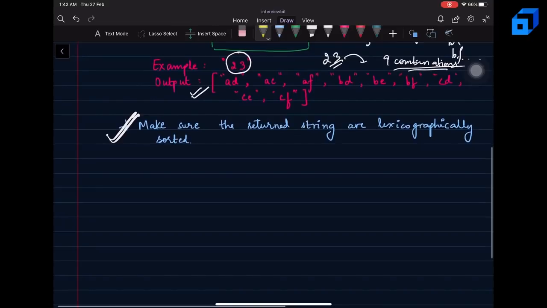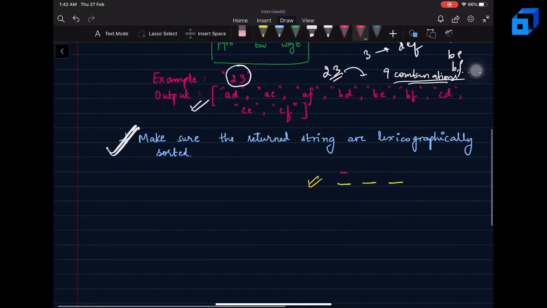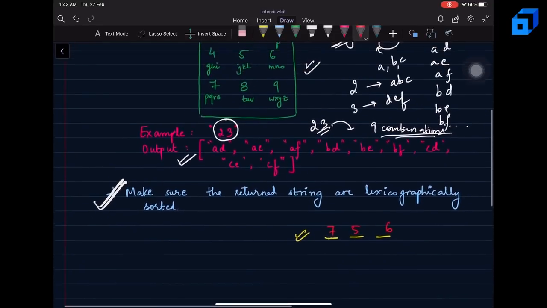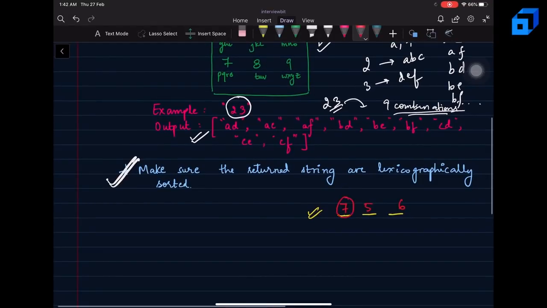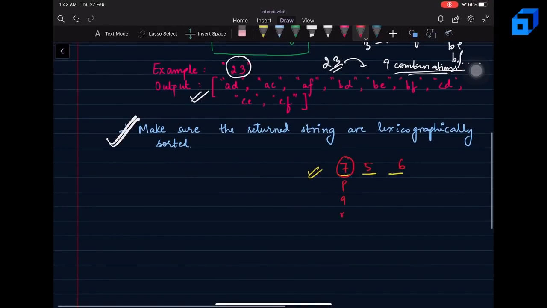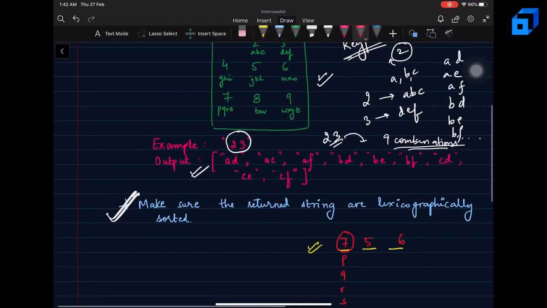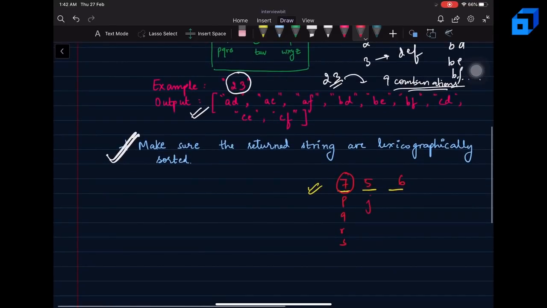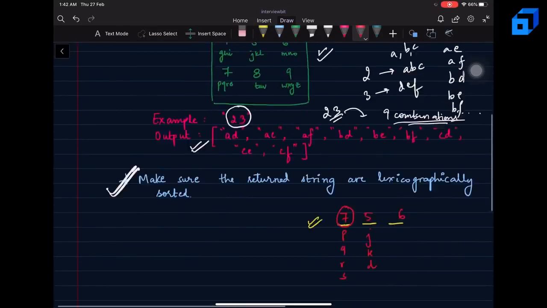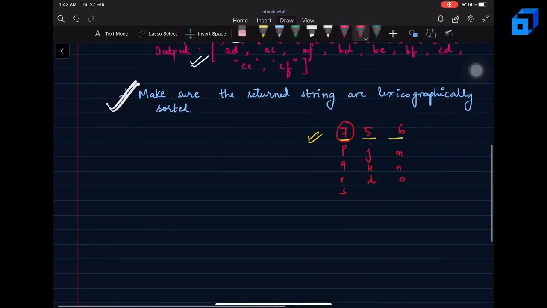Now, let's say instead of 2 values in an example, I have a digit string of length 3. That is, I have a concatenation of 3 numbers. Let's say the numbers are 7, 5 and 6. Now you will see here for 7 I can have P, Q, R and S. For 5 I can have J, K and L, and for 6 I can have M, N and O.